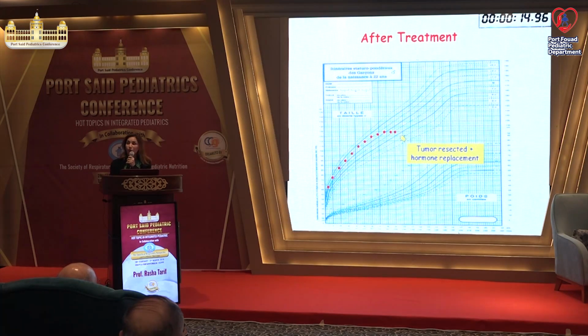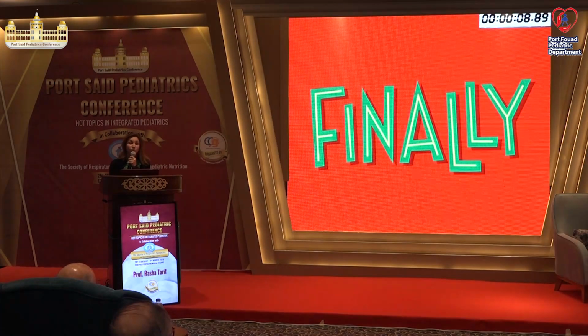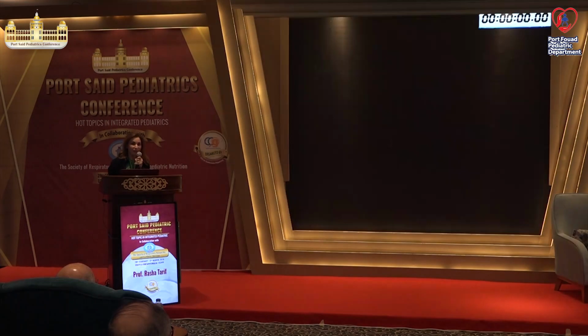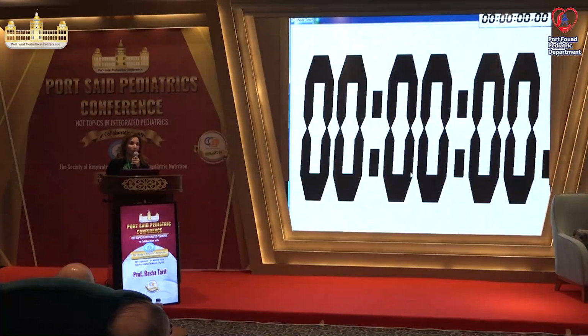And here, the tumor was resected and hormone replacement was given, and the child is doing very nice. He's very well now, and the tumor did not affect him anymore. And finally, I think that in dealing with short stature, it's very important not only to diagnose and treat correctly, but to avoid the pitfalls. I showed you how if you do a pitfall, we could lose a lot. We could even lose the patient himself. It's very important to avoid the pitfalls, to see the happy faces of those children.